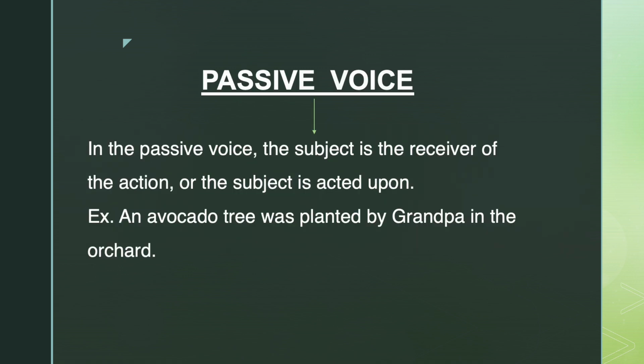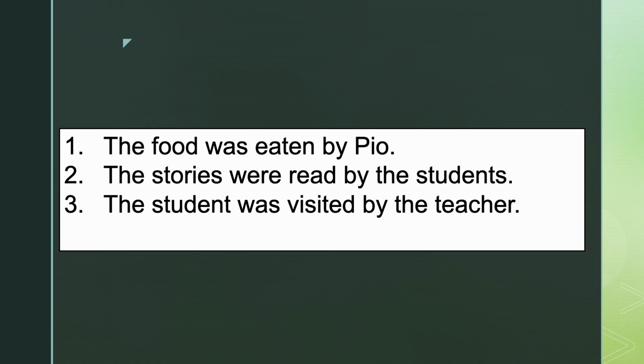So in the passive voice, the subject is the receiver of the action, or the subject is acted upon. Example, an avocado tree was planted by Grandpa in the orchard. We usually use the word by in the passive voice. So we have here examples. The food was eaten by Pio. The stories were read by the students. The student was visited by the teacher. Can you now see the difference?